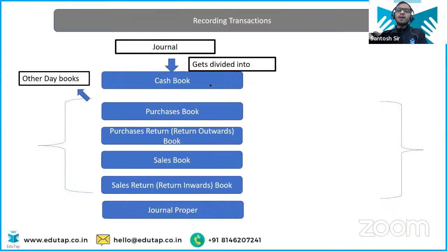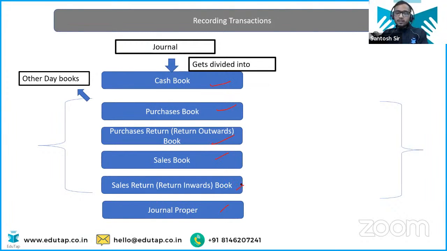What do we have? We have cash book, purchase book, purchase return book, sales return book, and general proper. And now the task is to identify. This is a case of principle, the concept. As an accountant, I am considering you as the accountant. You should know which entry you are going to pass in the cash book, which in the general proper, which in the sales book. So this is the case of principle, in Hindi we call it niyam.